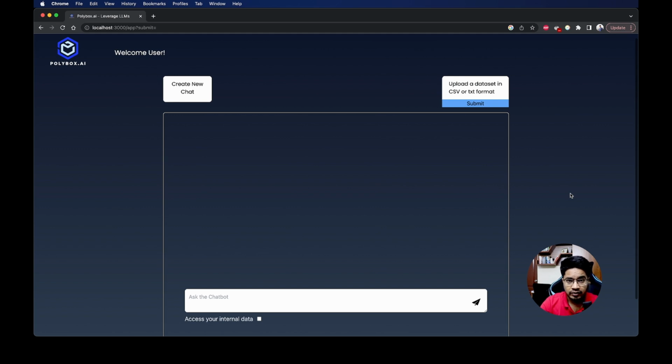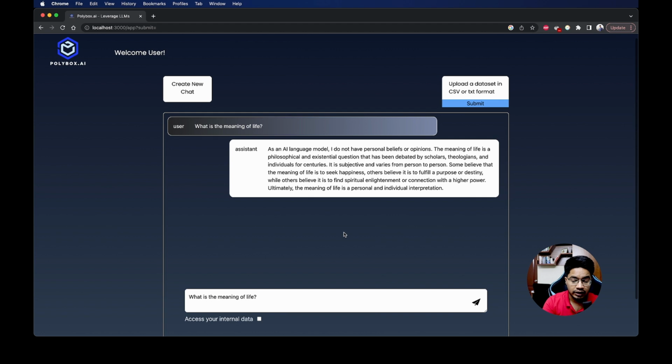So, till last time, what we had discussed was that we were able to build a chat interface, which was up to the levels of what ChatGPT is. So, if we could give any kind of a query to the chatbot, like what is the meaning of life? Yeah, so we got this response from ChatGPT that as an AI language model, I do not have any personal beliefs or opinions. The meaning of life is a philosophical and existential question that has been debated by scholars, etc.